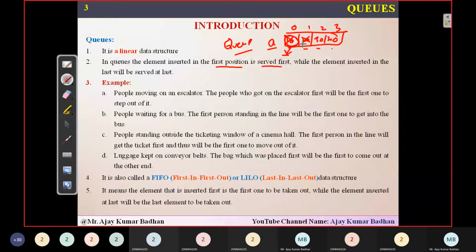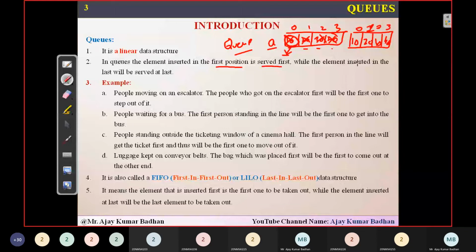Then I will be going to 20, then 30, and then 40. But in case I ask you with respect to stacks, what about stacks here? 10, 20, 30, and 40. If I ask you about the stack in this particular location, which one is the first element which is inserted? 10. The second element is 20, then 30 and 40.